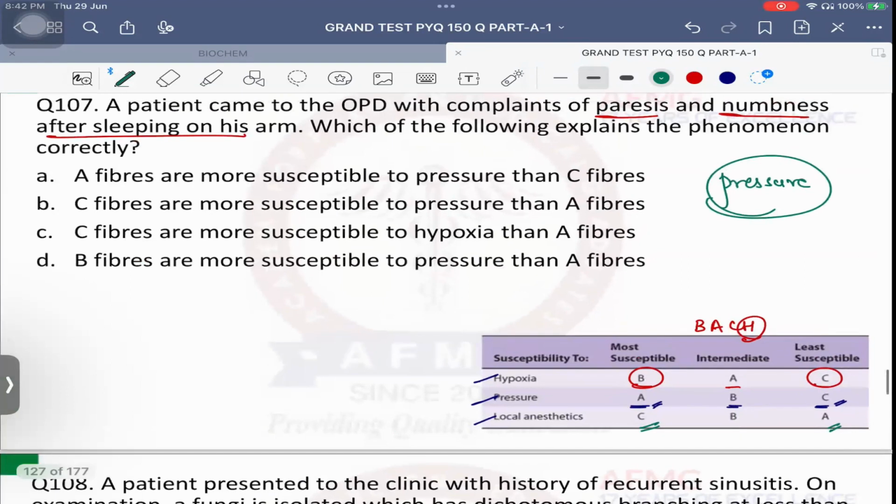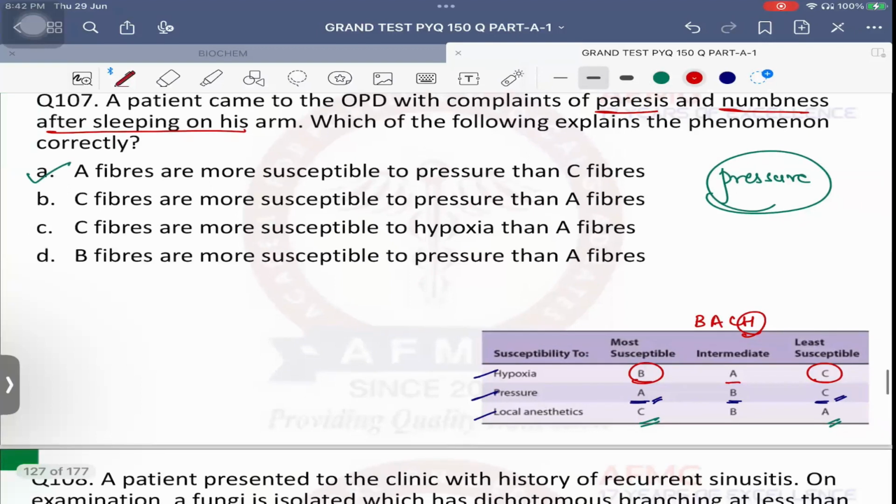Option A says A fibers are more susceptible to pressure than C fibers. Is it true? Yes, definitely. So any which ways you have got the answer. C fibers are more susceptible to pressure than A fibers. Wrong. They're least susceptible. C fibers are more susceptible to hypoxia than A fibers. No, they are again least susceptible. B fibers are more susceptible to pressure than A fibers. No, A fibers are more susceptible.